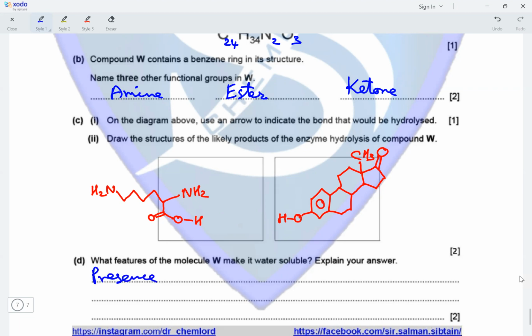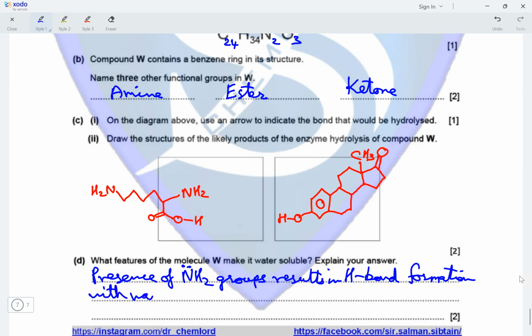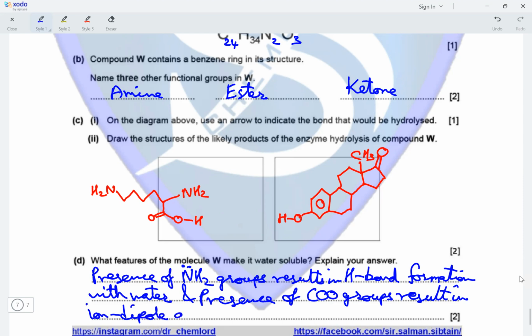Presence of NH2 groups results in hydrogen bond formation with water, and presence of COO groups results in ion dipole attraction with water, making W soluble in water.